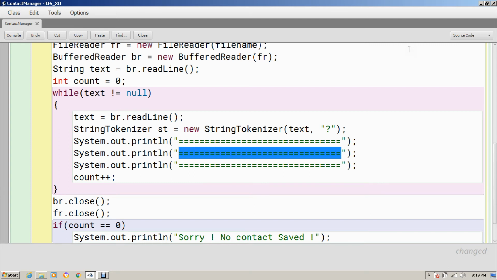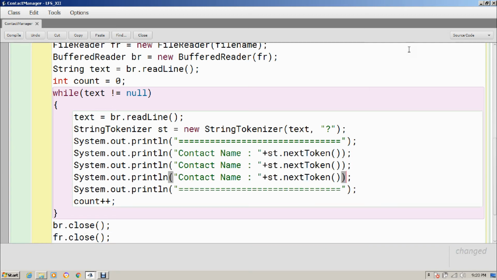So first thing is name, and you can print it as contact name, and here you will call the tokenizer, so st dot nextToken. Fine, and you have to call this two more times because the next one is contact number and then the email address.